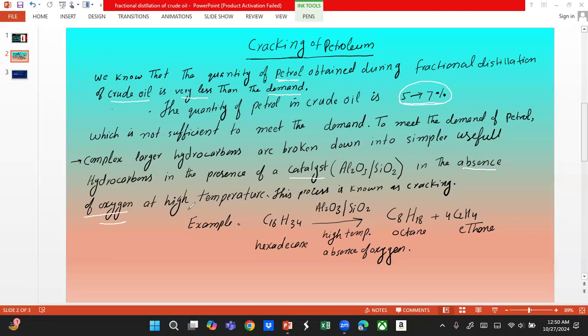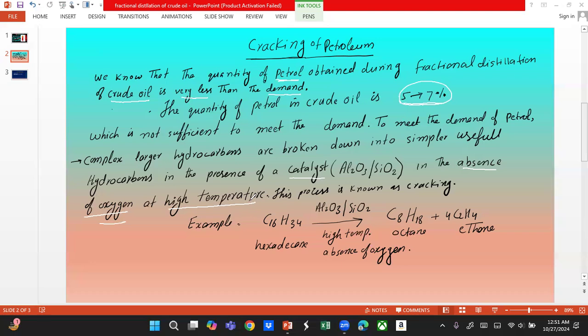The question is, what is cracking? Then the catalyst also carries 1 mark. At high temperature, this process of cracking is carried out. This carries a third mark. So that's why I will tell you later on in the lesson. So why do these points carry 3 marks?